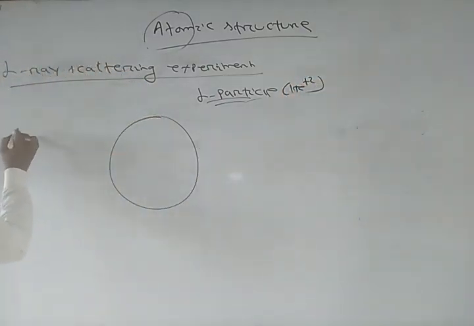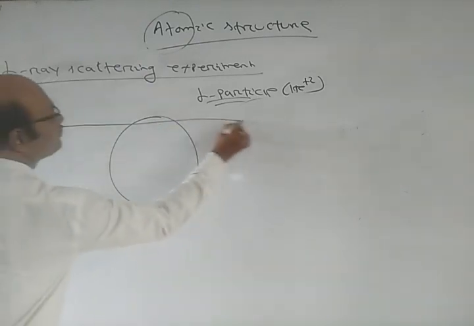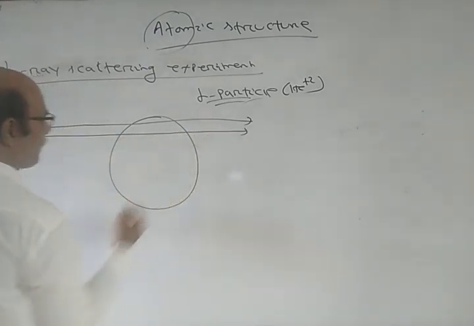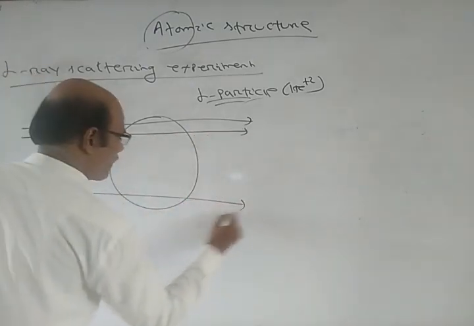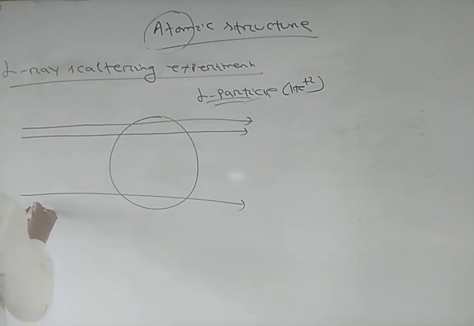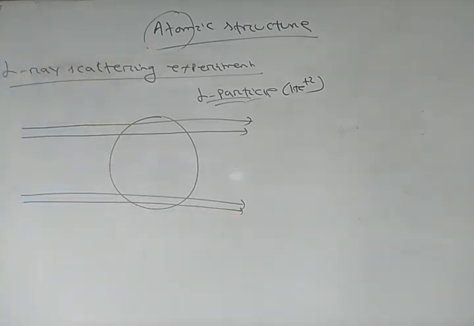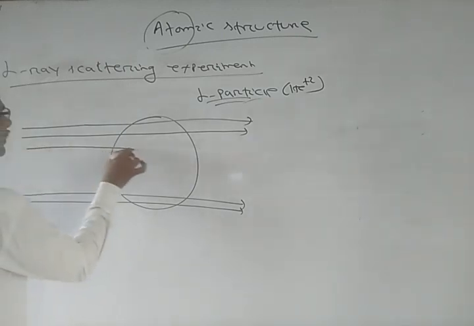He found that so many alpha particles passed straight through the gold foil. A few particles got deflected at some angle.